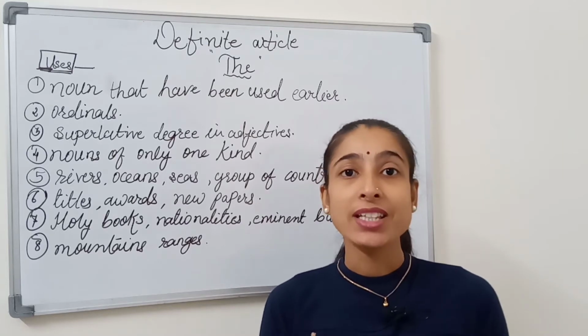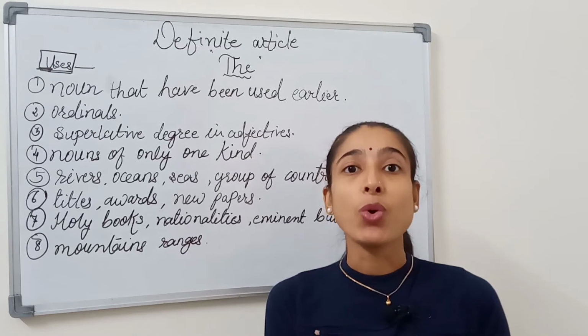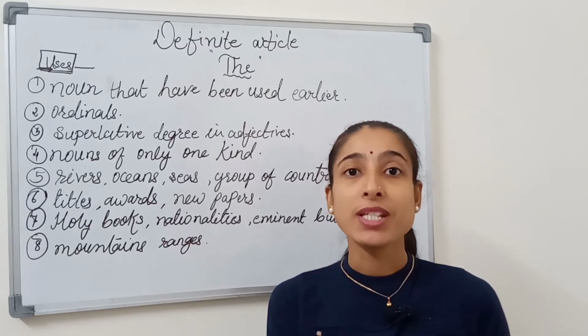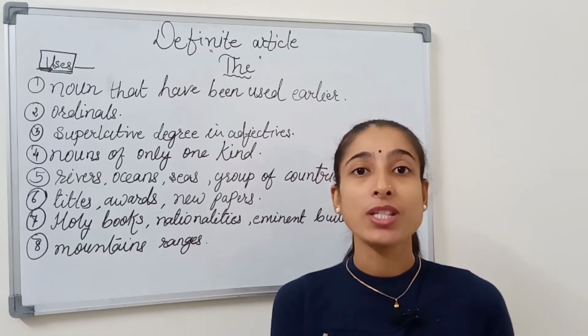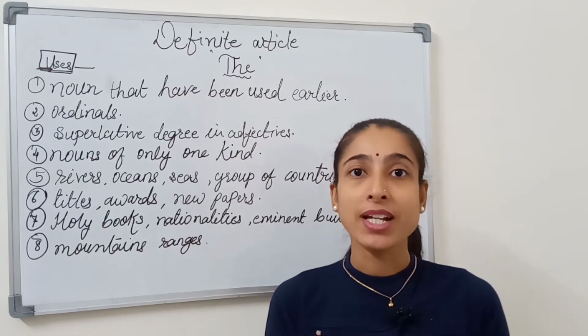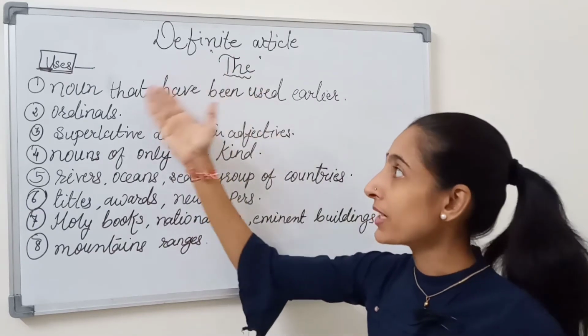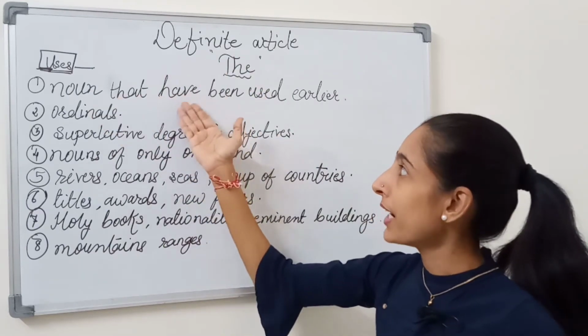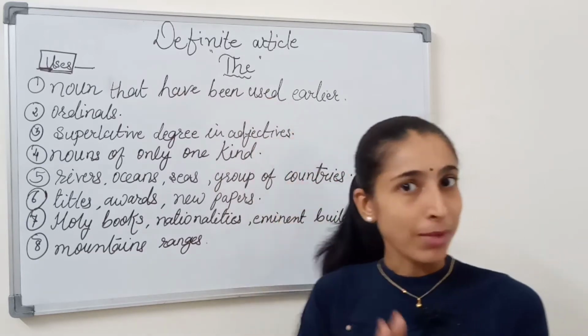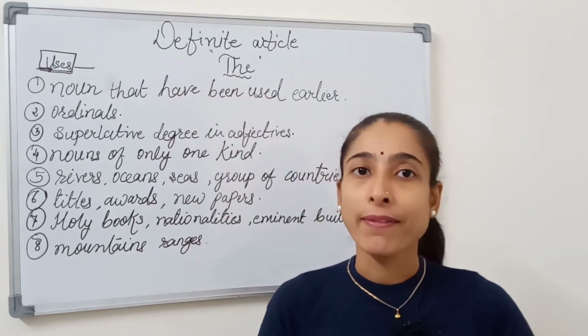In this sentence the film is the focus. Film is a noun, and it is used two times. So this becomes our first use of the definite article the: nouns that have been used earlier. My sister is making a film. The film is on the folk art of Nepal.